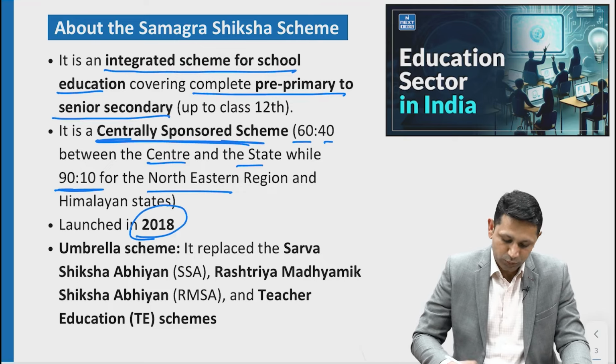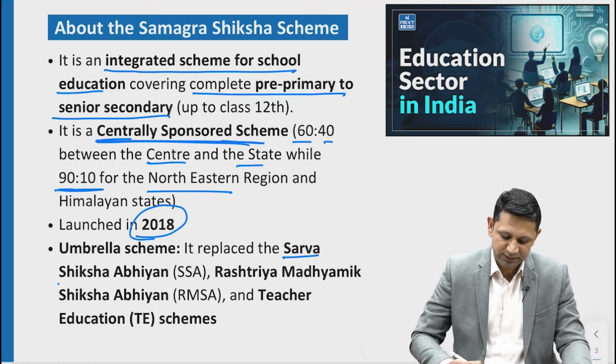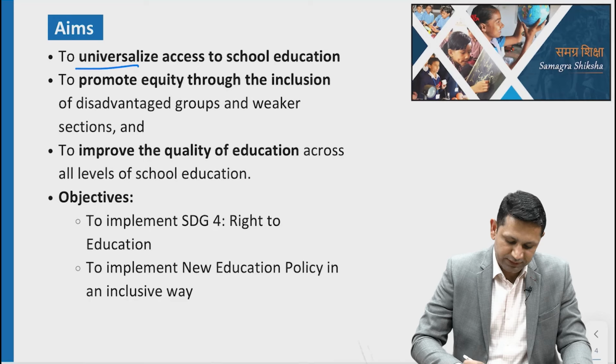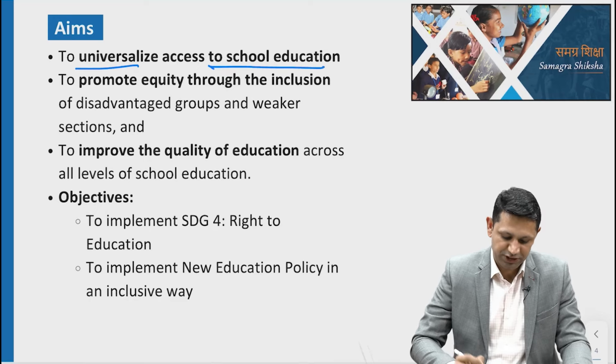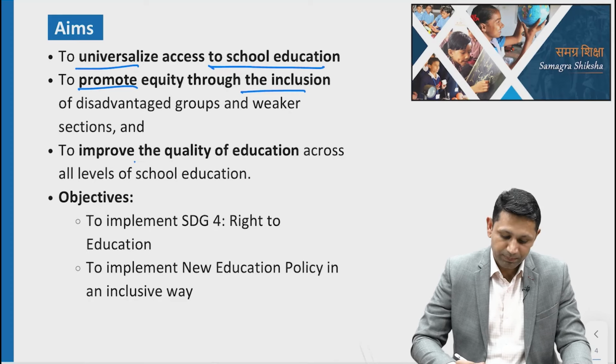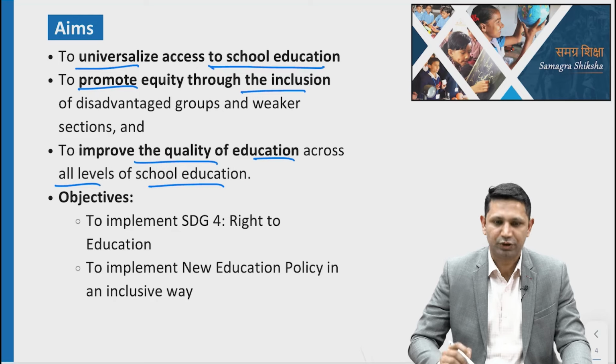It was launched in 2018 and it is an umbrella scheme. It has replaced the Sarva Shiksha Abhiyan, Rashtriya Madhyamik Shiksha Abhiyan and Teacher Education Scheme. Its objective is to universalize access to school education, promote equality through inclusion, and improve the quality of education across all levels of school education.